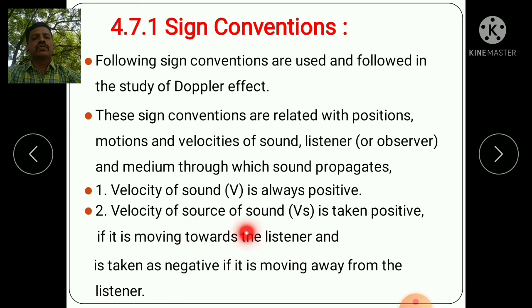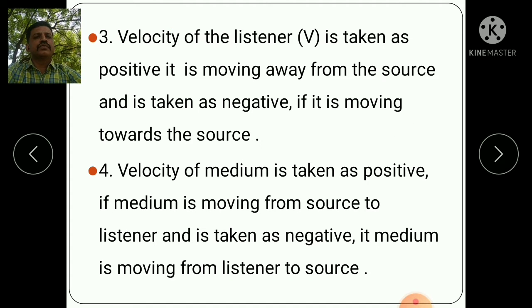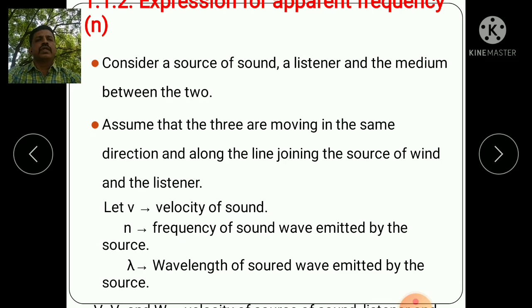Means the velocity of the source, if it is moving towards the listener, is positive. If it is moving away from the listener, it is negative. Velocity of the listener vl is taken as positive if it is moving away from the source, and negative if it is moving towards the source. Velocity of a medium is taken as positive if the medium is moving from source to listener, and negative if the medium is moving from the listener to the source.